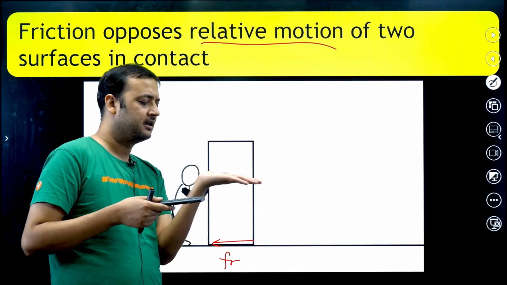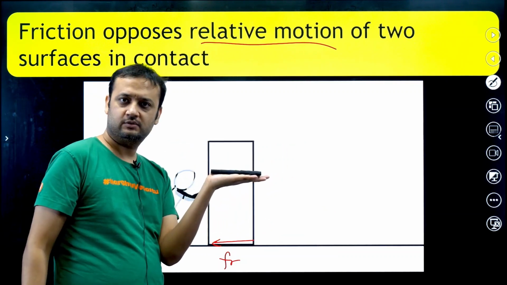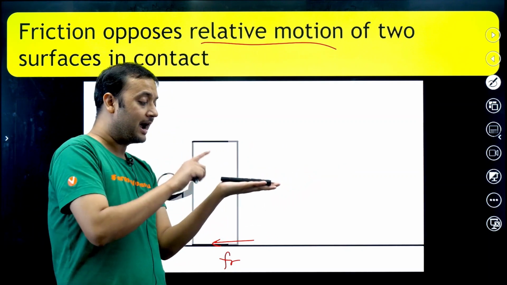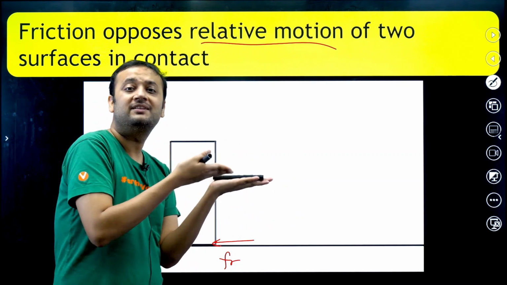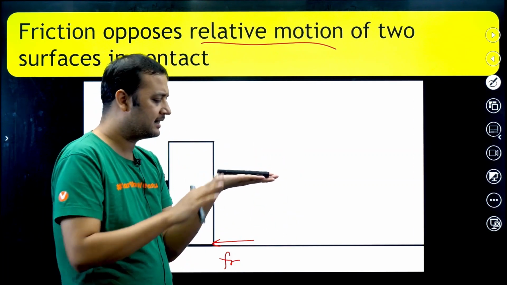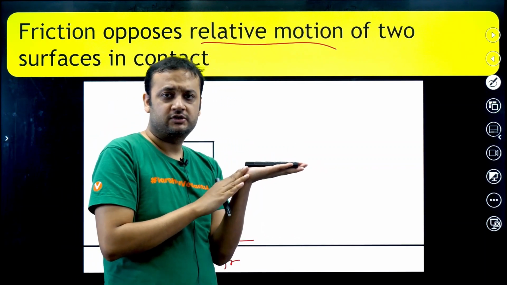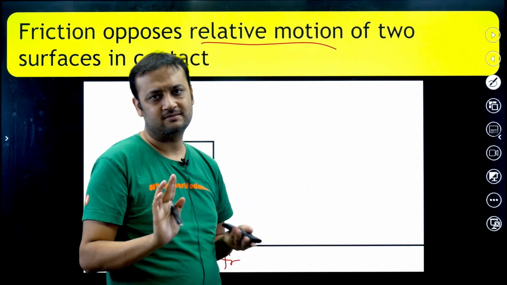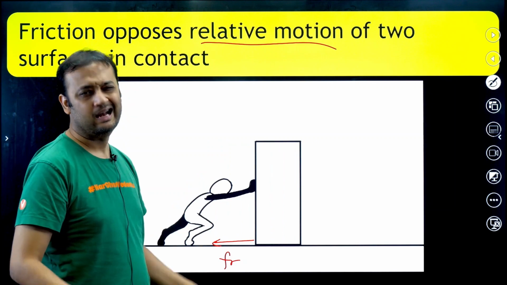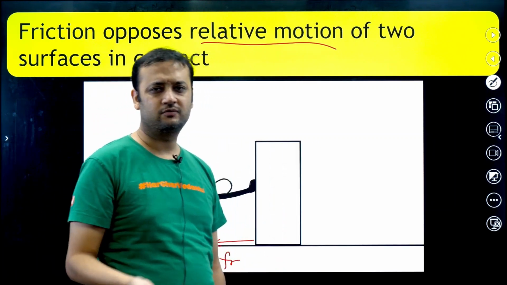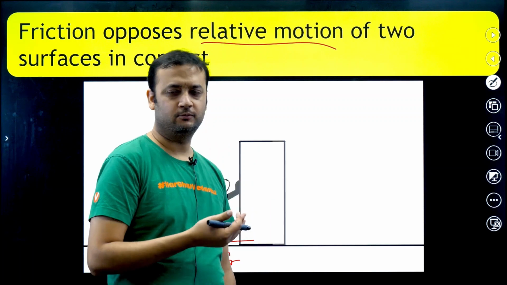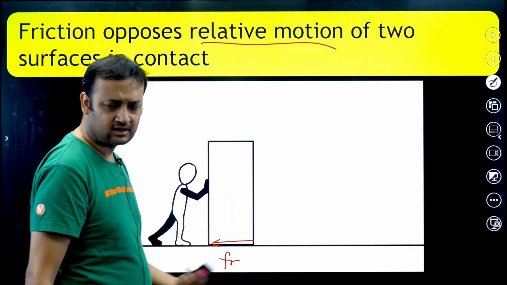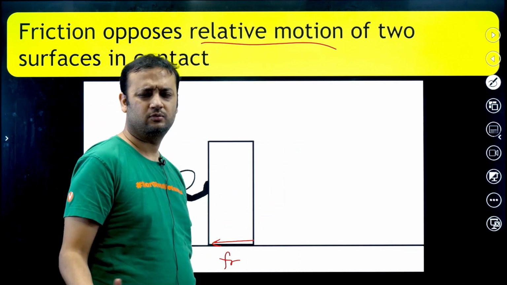But if the ground itself was moving, suppose I keep the remote on my hand, can you see this? If my hand is moving in the forward direction, I would want to see the velocity of the remote with respect to my hand. Very simple concept: you should always see the velocity or the motion in the frame of the surface on which the block is kept. Here the block was kept on the ground, and the ground is at rest, so the relative motion itself is the motion in this case. We will talk about other cases where the surface will be moving, so not an issue.